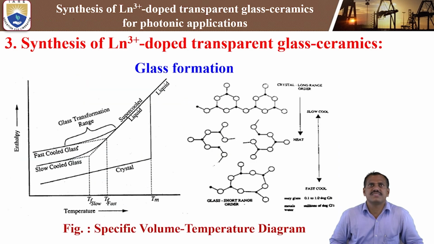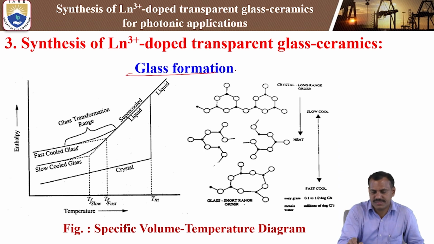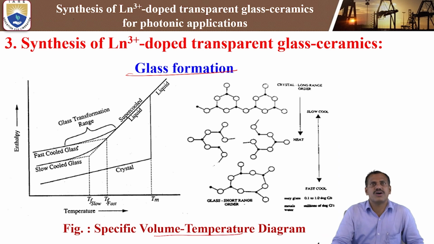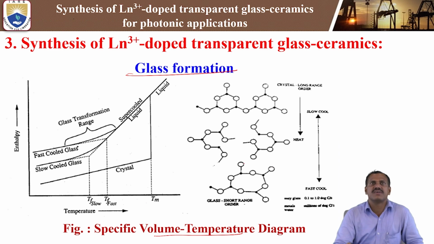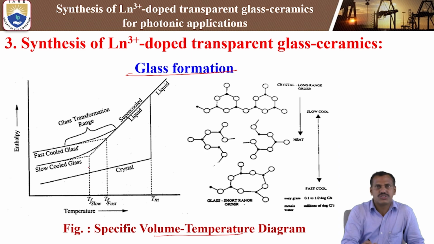Next, synthesis of lanthanum 3 plus doped transparent glass ceramics. How does glass formation take place? This diagram is the specific volume temperature diagram: volume versus temperature, with enthalpy and volume on the y-axis and temperature on the x-axis. See the slow cooling and fast cooling. This Tm is the melting temperature of the glass material.